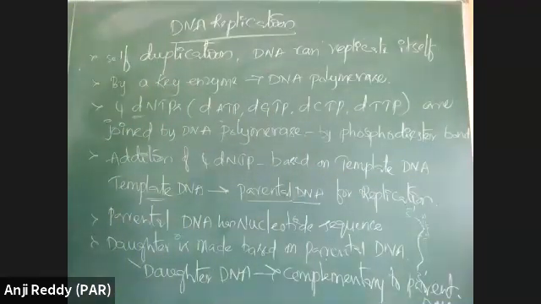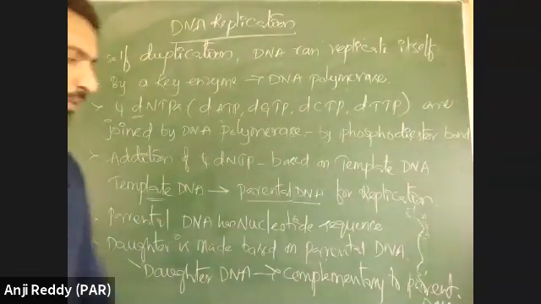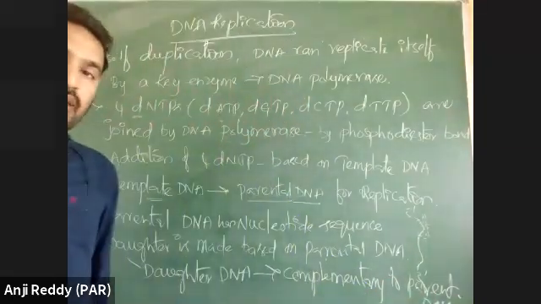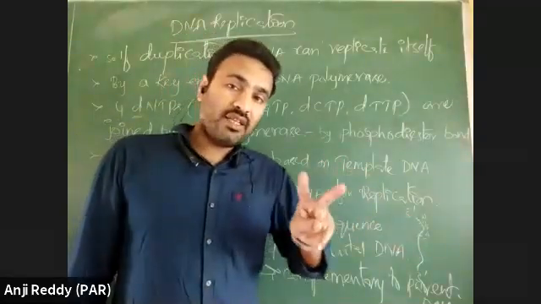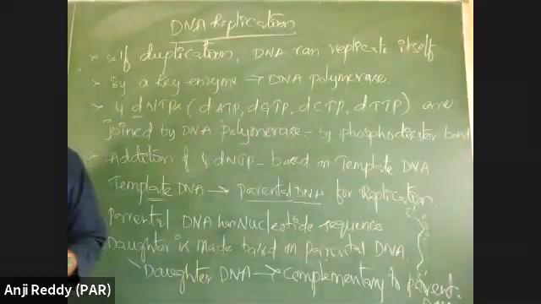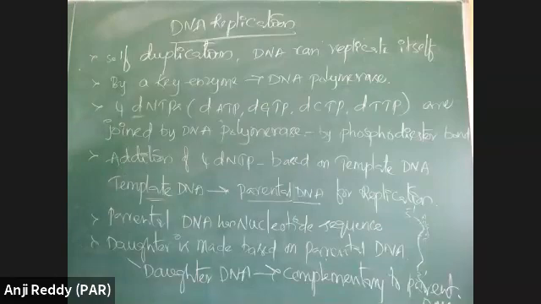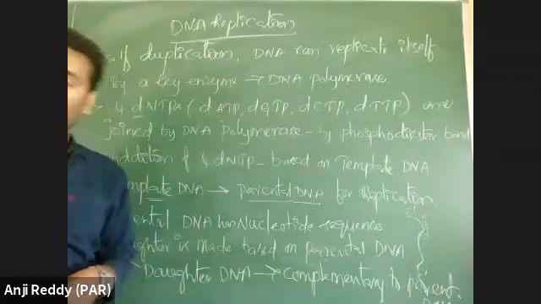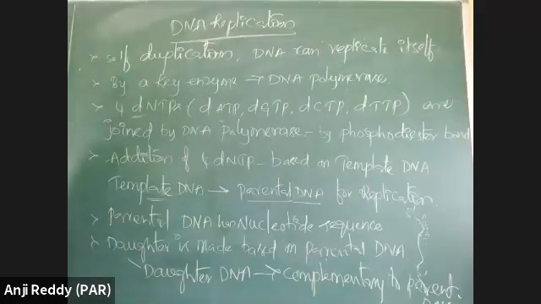What is a complementary sequence? Here I wrote DNA. Two strands are there in DNA. One is the 5' to 3' strand, another one is the 3' to 5' strand. See those 3' and 5' strands. That means 5' to 3' and 3' to 5', two strands are there. How are they joined together? How do they join? Anyone?